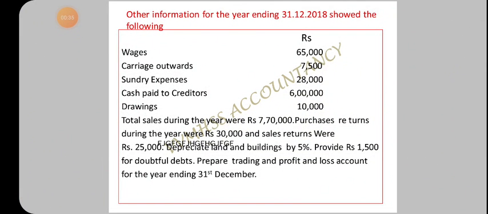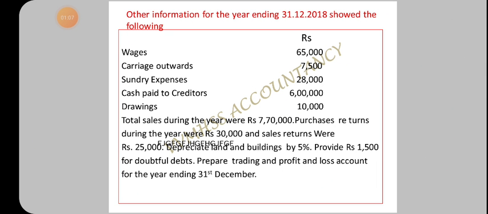Other information: wages 65,000, carriage outward 7,500, sundry expenses, cash paid to creditors, drawings 10,000, total sales during the year 7,70,000, purchase return during the year 30,000 and sales return 25,000. Depreciate land and building by 5%, provide rupees 1,500 for doubtful debts. Prepare trading and profit and loss account for the year ending 31st December.